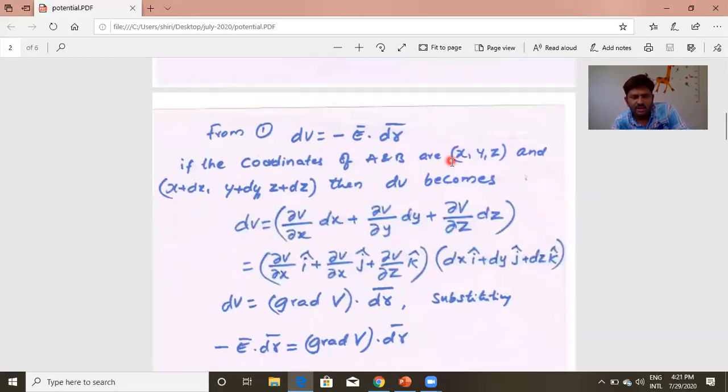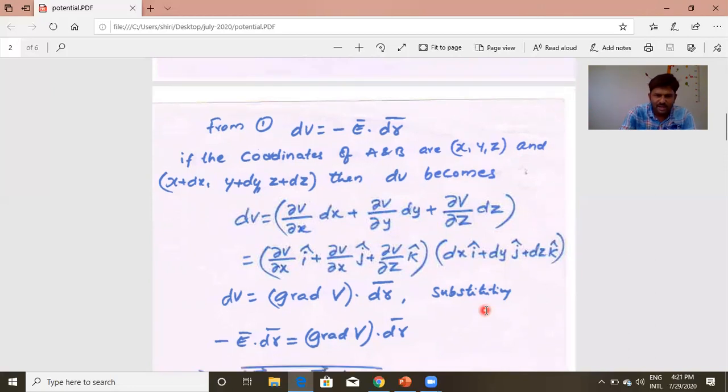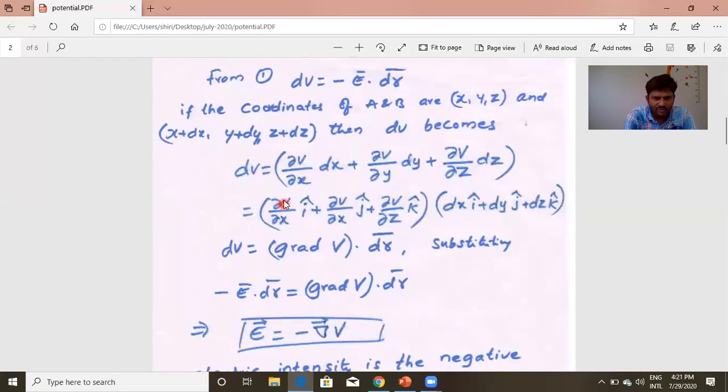If the coordinates of A and B are these, then dV can be written as dou V by dou X dx plus dou V by dou Y dy plus dou V by dou Z dz. Dividing it further: dou V by dou X i cap plus dou V by dou Y j cap plus dou V by dou Z k cap, dot dx i cap plus dy j cap plus dz k cap. If we take V outside, it becomes del, dou by dou X i cap plus dou by dou Y j cap plus dou by dou Z k cap, of V.